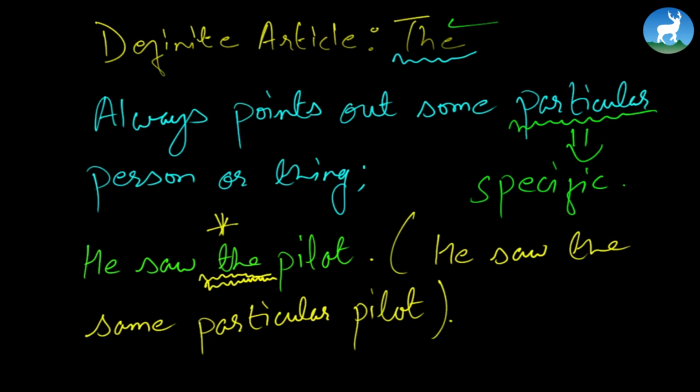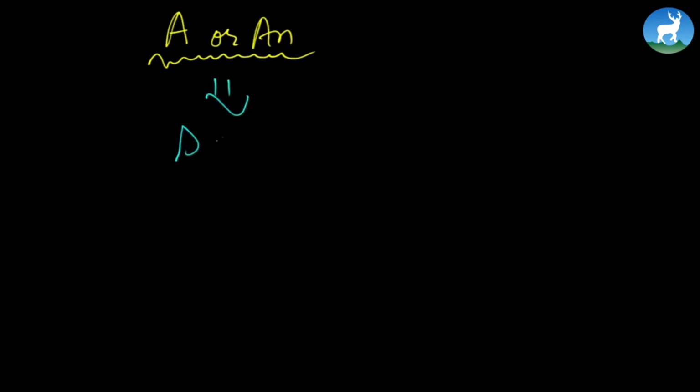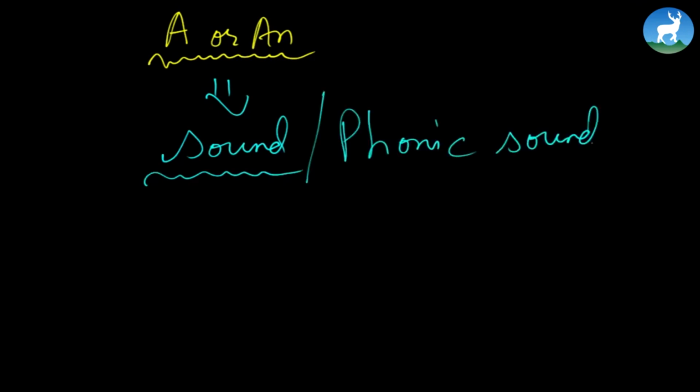So in what cases do we use a, an, and the? Now we use a or an. Remember, whenever it comes to articles, one thing we must keep in mind is that it's always about sound, or we also call it phonic sound.